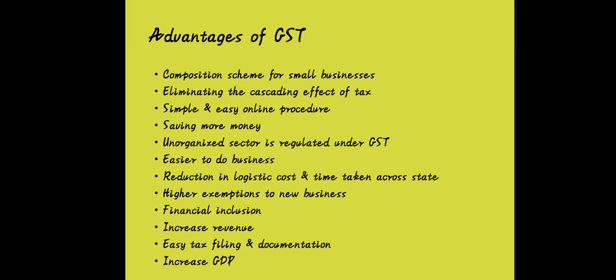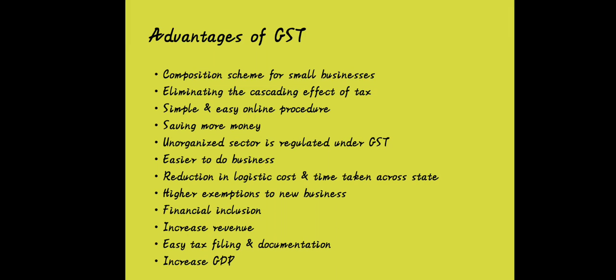After GST, such cascading effect has been eliminated from the transaction. It is a very simple and easy online procedure, saving more money, just because of minimizing the cascading effect in this tax structure.